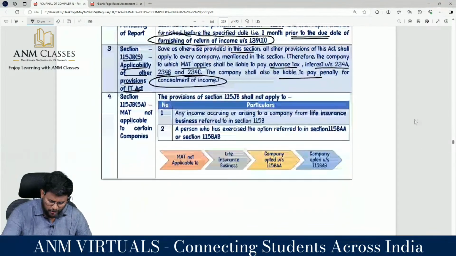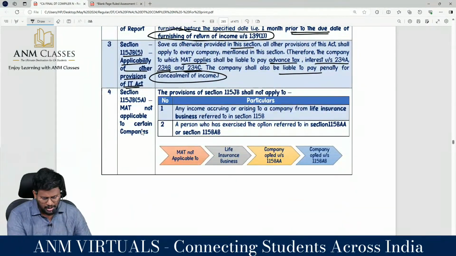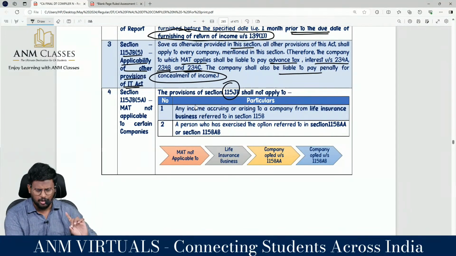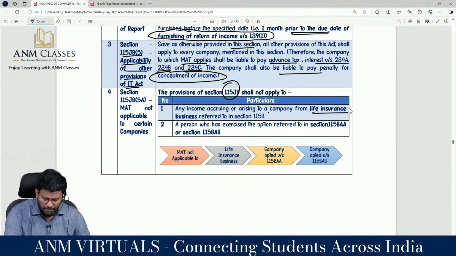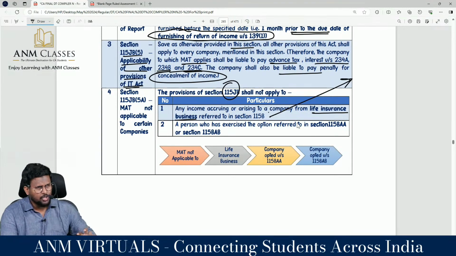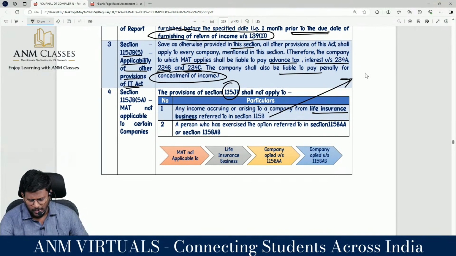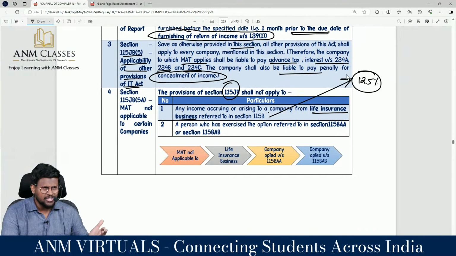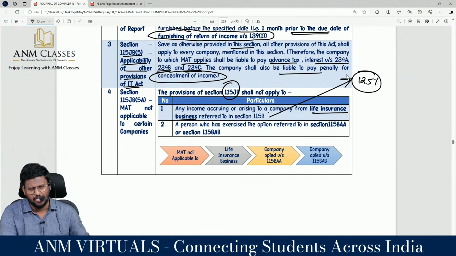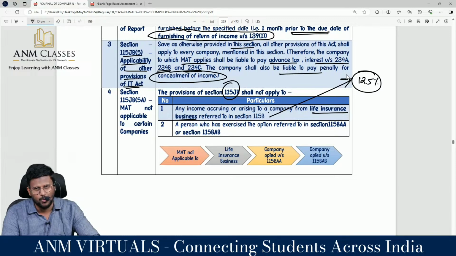Section 115JB subsection 5, MAT not applicable to certain companies. Provisions of 115JB shall not apply to any income accruing or arising to a company from life insurance business referred under 115B, because for a life insurance company only 12.5% is the presumptive rate, which is less than 15%. When we talked about assessment of various entities, we talked about assessment of life insurance business.